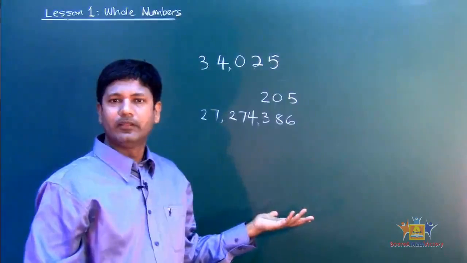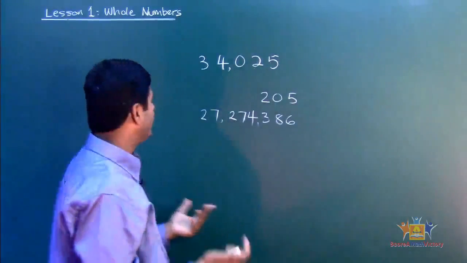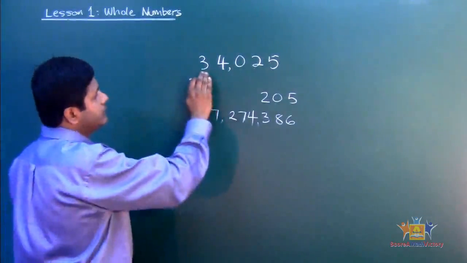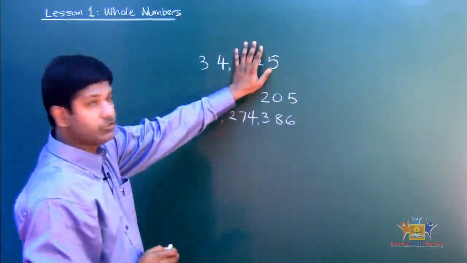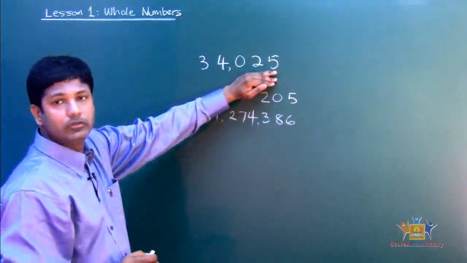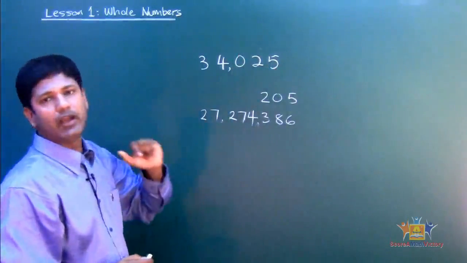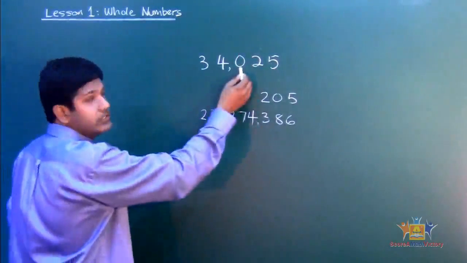274,386. Pretty easy, isn't it? Very straightforward, okay? So it's very important. In this case, how do you read this one again? We block the 3 digits, which says 34,025, okay? Since there's no digit over there.